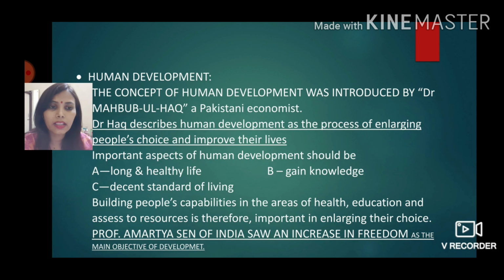Professor Amartya Sen of India saw an increase in freedom as the main objective of development. So according to Professor Amartya Sen, along with economic development, human development is equally important, and that can be achieved if all the citizens of India are healthy, educated, and are living a decent standard of life.